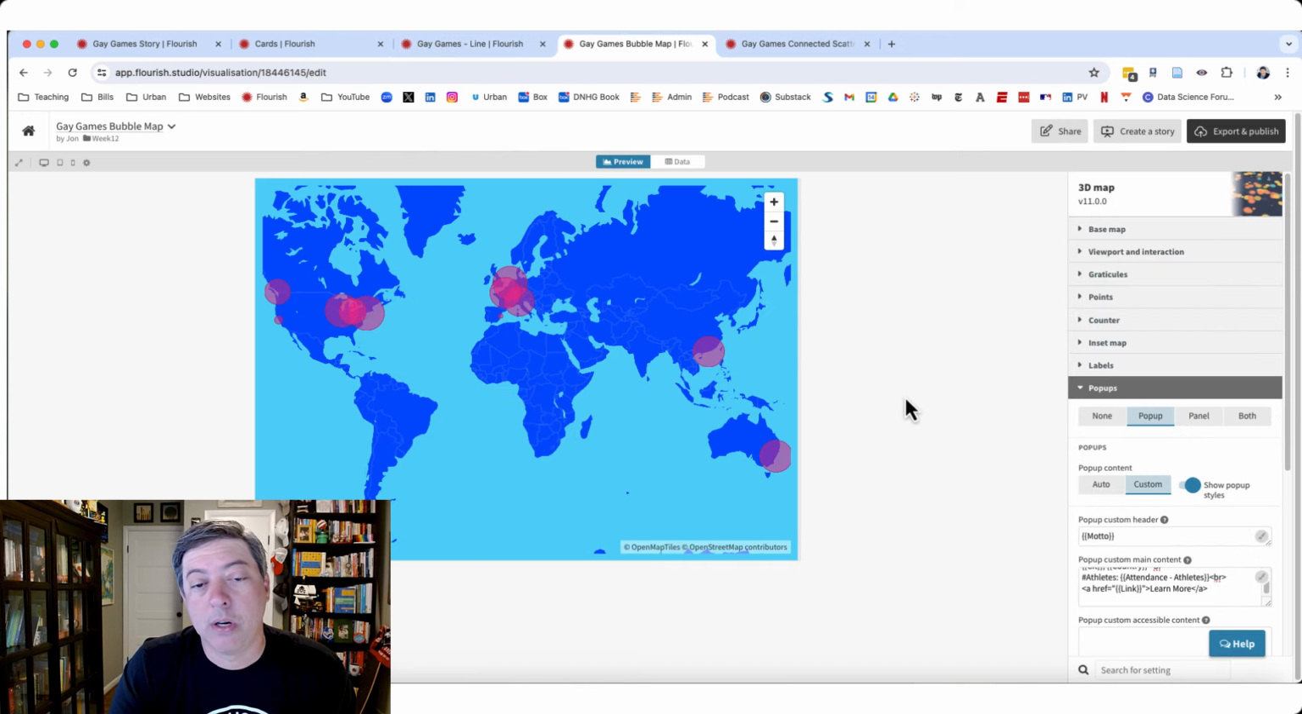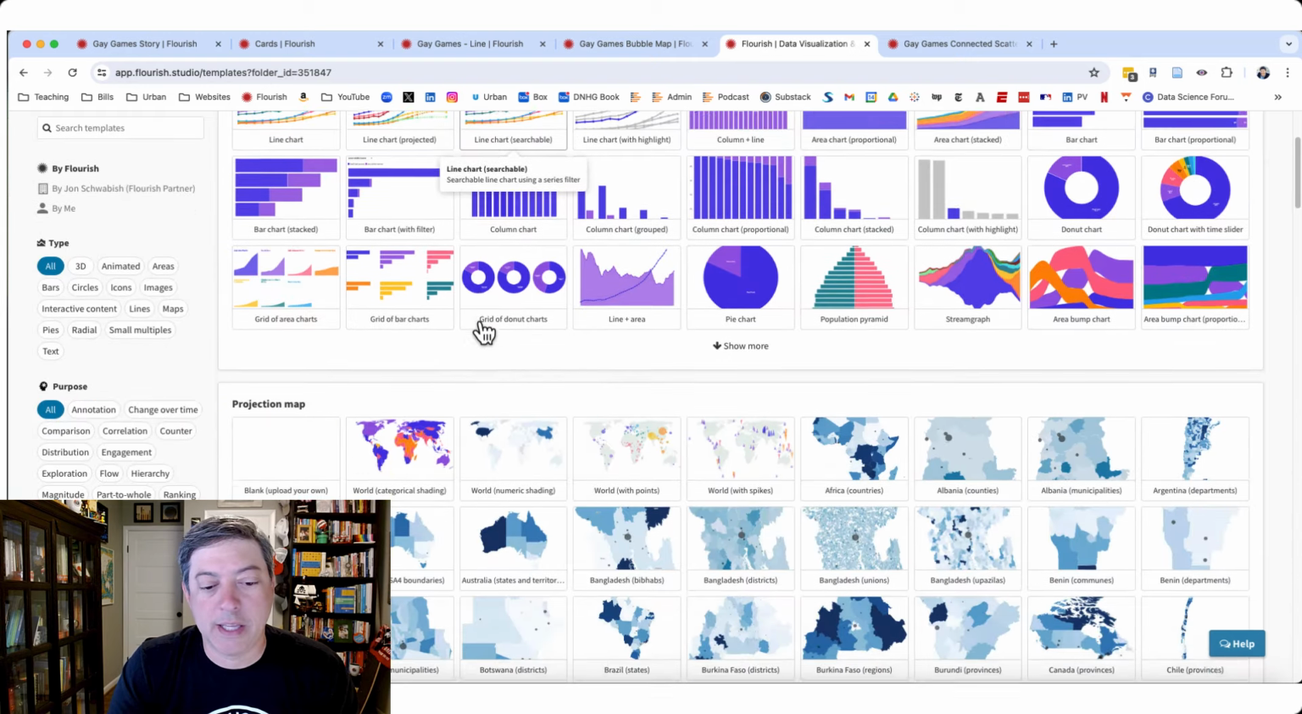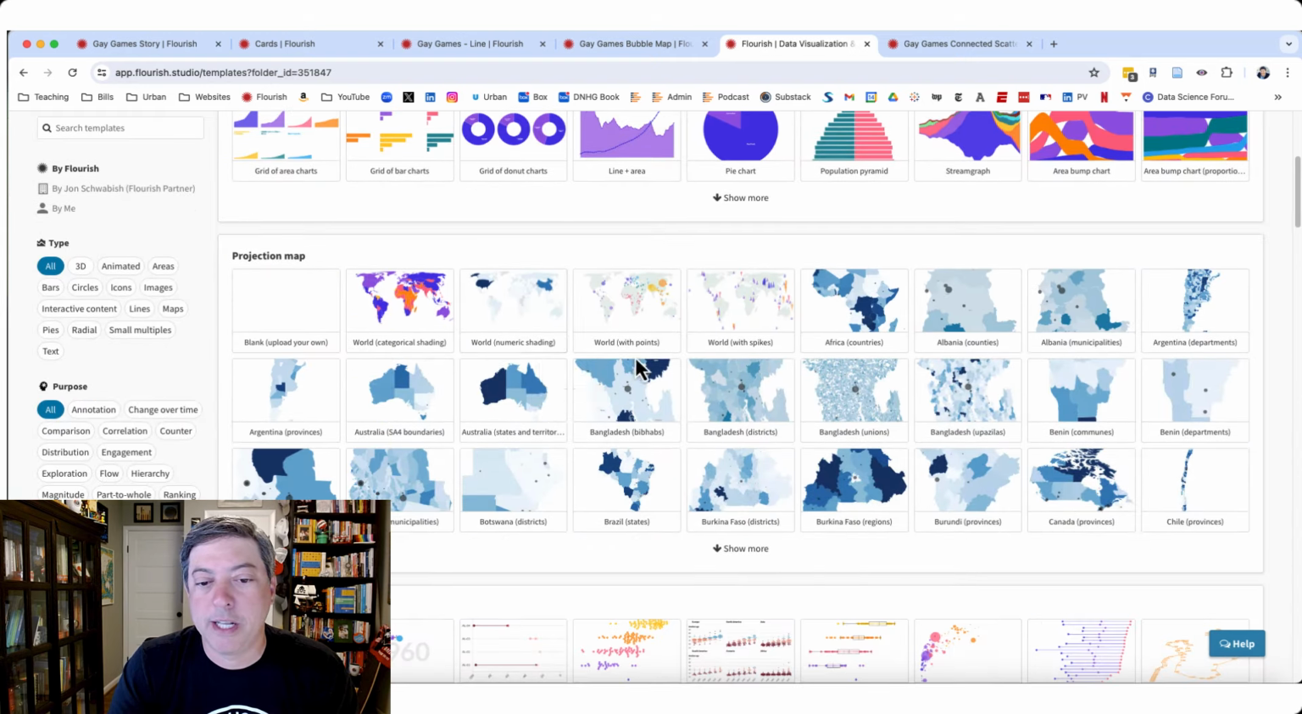Now here, again, this wasn't particularly difficult, but it took me a moment to figure out how to make this. So there are two things you kind of need, and let me go back to week 12 and open up a new visualization. My instinct was that this was going to be in the projection map, that it's just a world with points. But the world with points or the world with spikes is set up at the country level, not at the city level. So to do it at the city level, I would have to bring up my own shapefile.